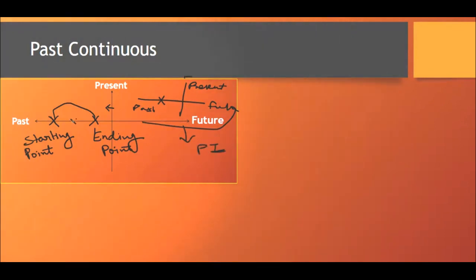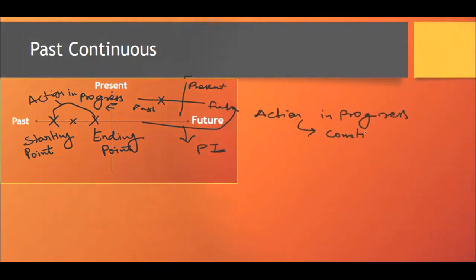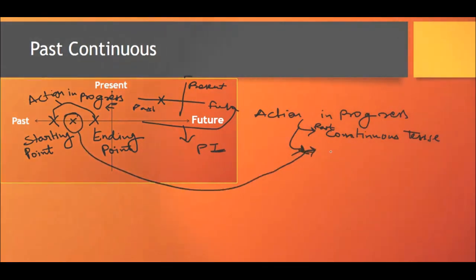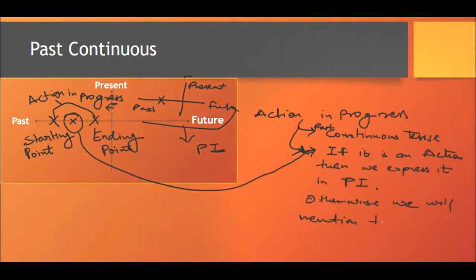What if we look at this action from a point between the starting and the ending point? The action will appear to be in progress, and this action we will express in the past continuous. The time point in the middle can either be a complete action of the past, which we will express by the past indefinite, or it can be a time point which we will express by a phrase.